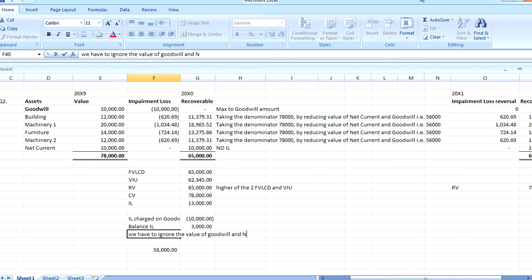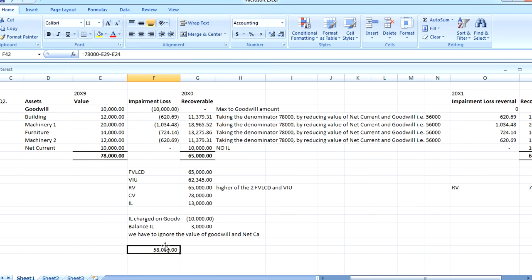And your net current asset. So here we have eliminated from the 78,000 your goodwill figure, which was 10,000, and the net current asset. Which gives you a total of 58,000. How it is being derived is we have ignored the value of goodwill and the net current asset.